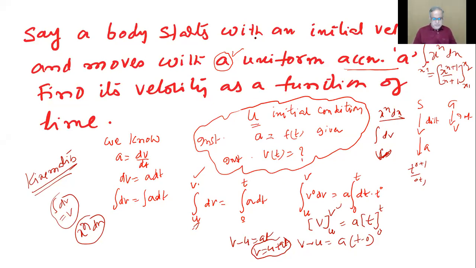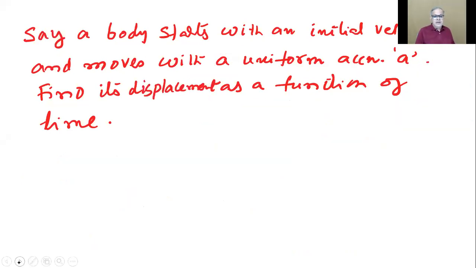So, shall I go to the next slide, children? Yes, sir. Right. Now, look at this. Say a body starts with an initial velocity u and moves with a uniform acceleration a. Find its displacement as a function of time, not velocity. But remember, I told you already, when a is there, you go to v first by the method of integration. From there, you go to s. That means half the calculation we have already done.